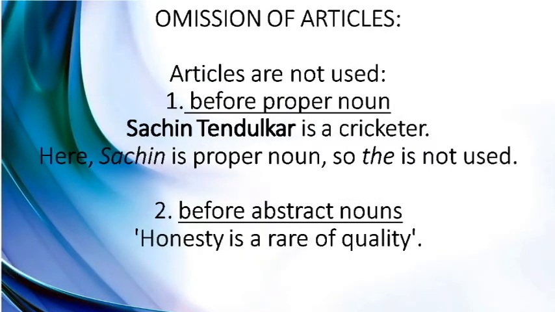Now we shall learn where we should not use articles. Articles are not used before proper nouns. Proper noun in the sense when we speak about any particular person, we do not use articles. Sachin Tendulkar is a cricketer. We cannot say the Sachin Tendulkar or a Sachin Tendulkar. That will be wrong because Sachin Tendulkar is a proper noun.